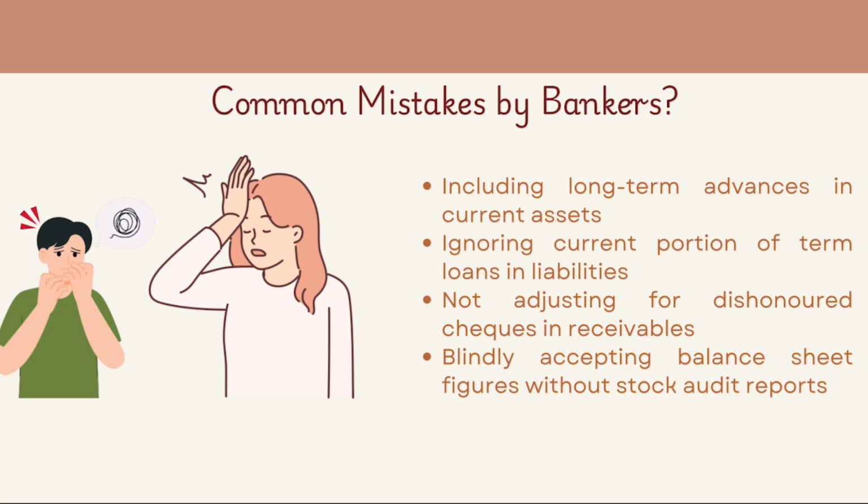Now, what are the common mistakes we as bankers make? We include long term advances in current assets. I've seen this many times. Ignoring the current portion of term loans in liabilities, not adjusting for dishonored checks and receivables, we never check for this, and blindly accepting balance sheet figures without stock audit reports.